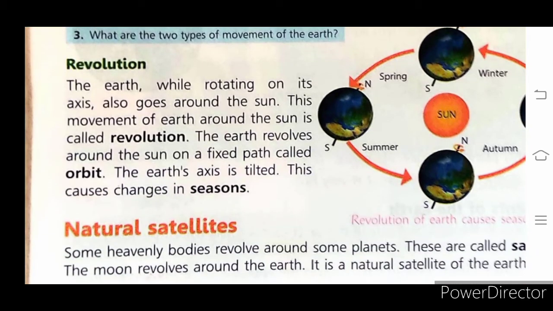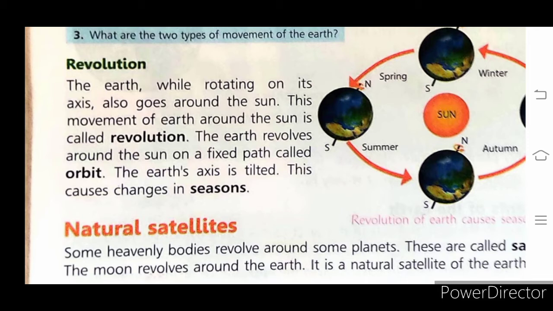Then the second type of movement, children, that is revolution. When the Earth goes around the Sun, this movement of the Earth around the Sun is called revolution, and it takes 365 days.